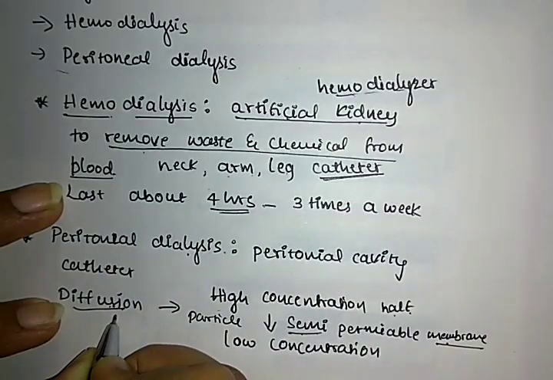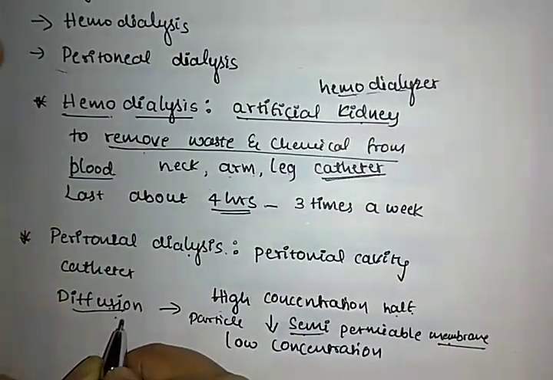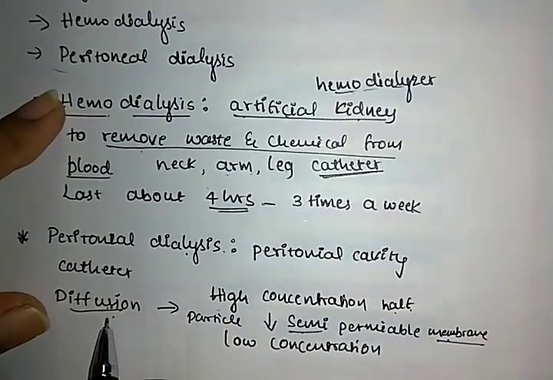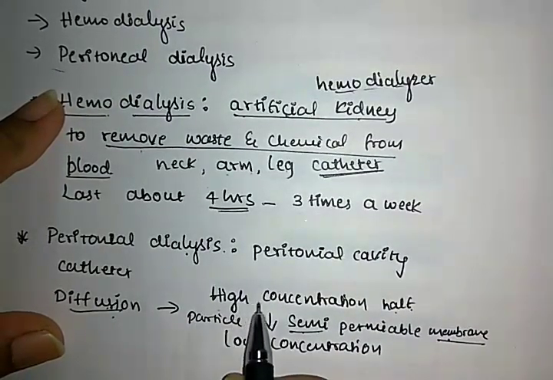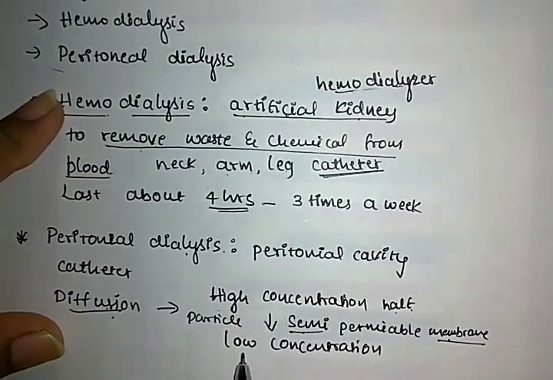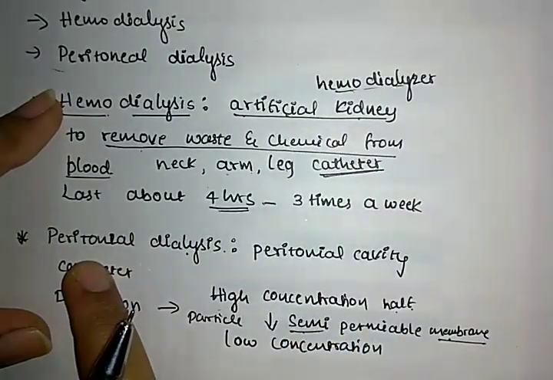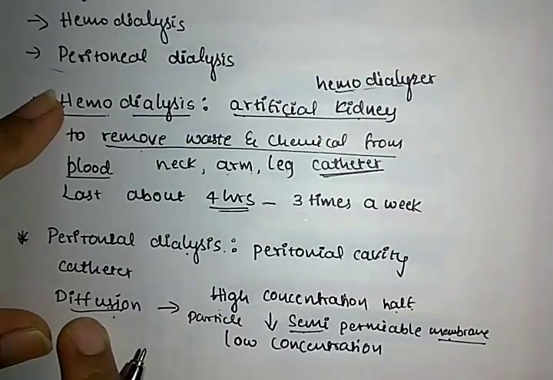This process is known as diffusion. What is diffusion? Diffusion is a process in which the particles move from higher concentration to the lower concentration through a semi-permeable membrane. The peritoneal dialysis works under this process.